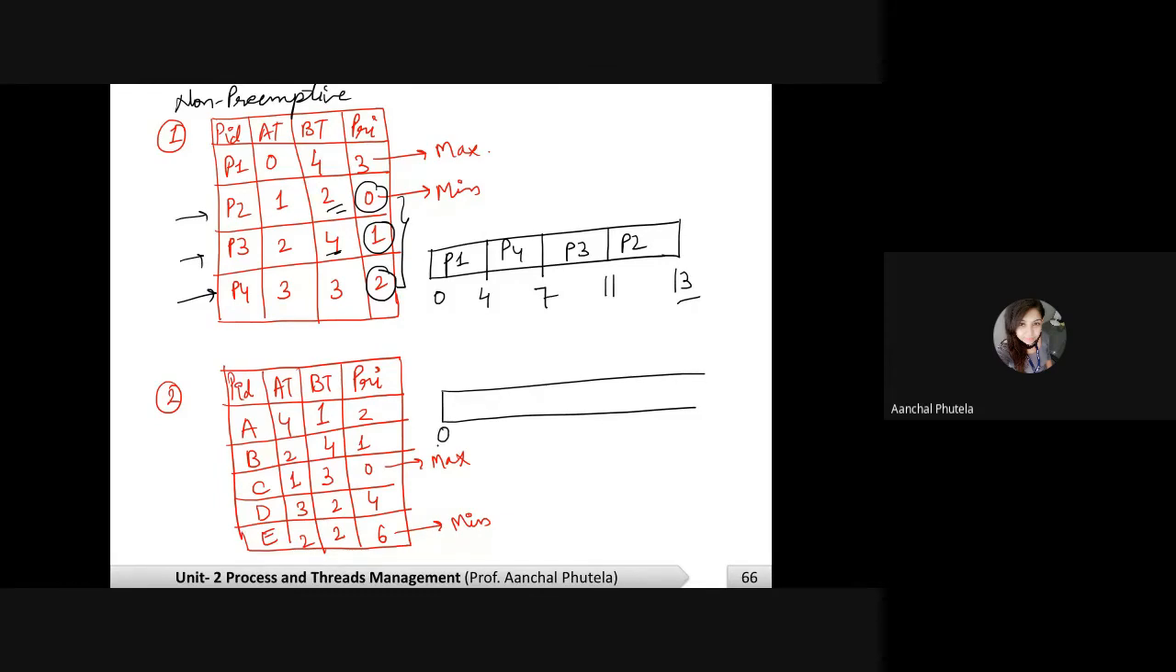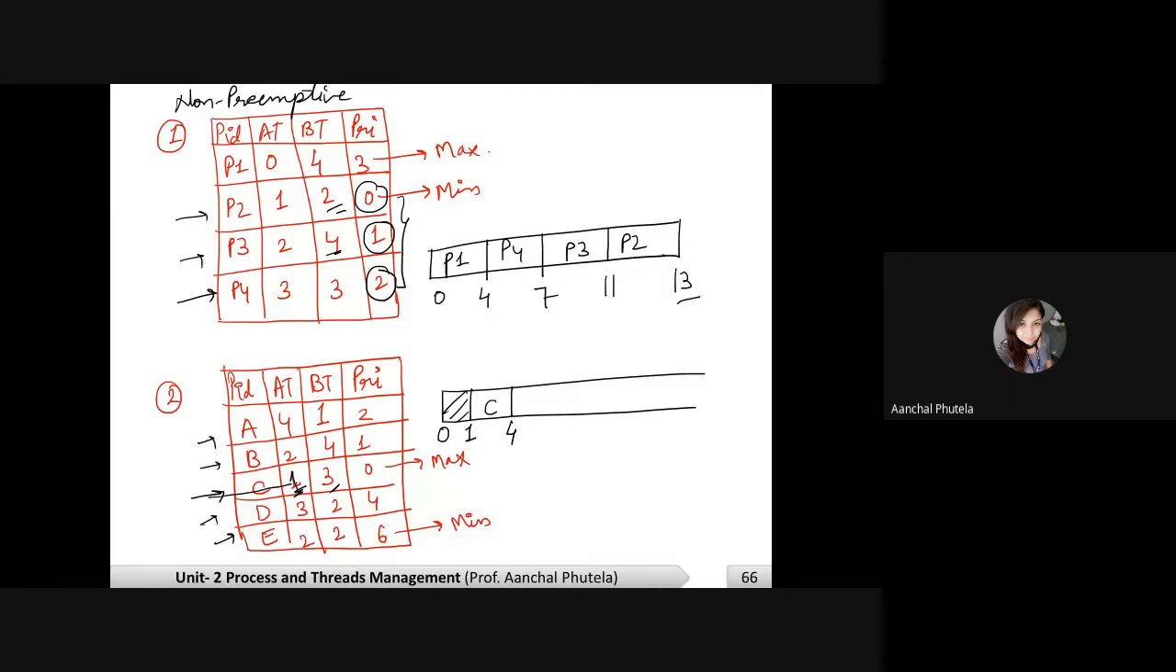Second question. At time 0, which process arrives? At time 0 there is no process, so for 1 second our system is idle. After that, at 1, C arrives. C's priority can be anything, it doesn't matter here because this is the only process at that time. At time 1, only C has arrived into the system, so I have to execute C for 3 seconds. Done. After that, till 4, each process arrives into the system.